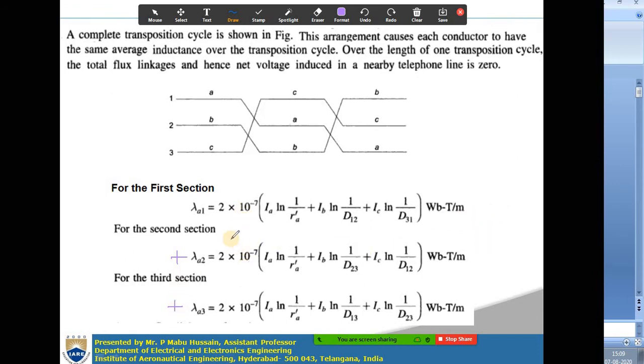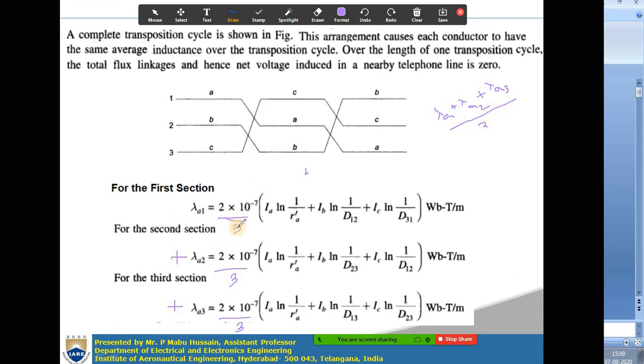So, now if you sum all this, 2 into 10 power minus 7 is common for all the 3 terms. So, you take it aside. Average means by 3. So lambda A1 by 3, lambda A2 by 3, lambda A3 by 3, you will get like this.